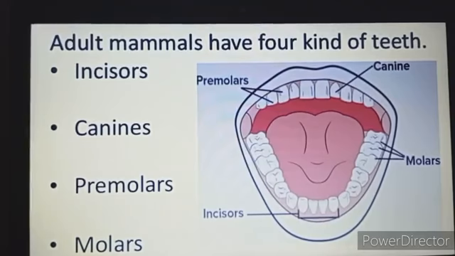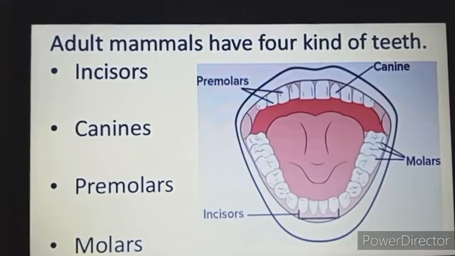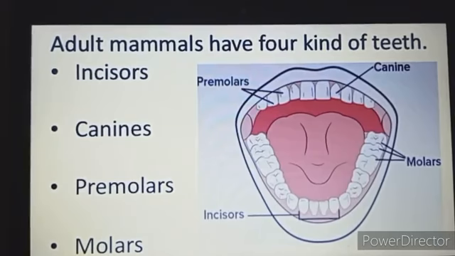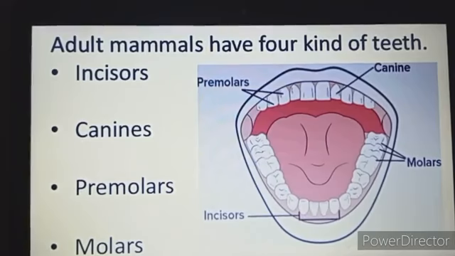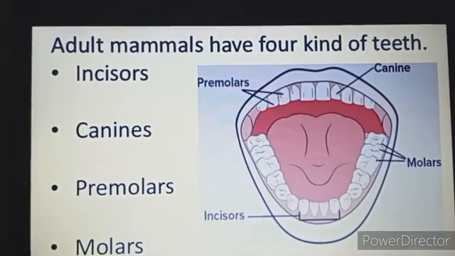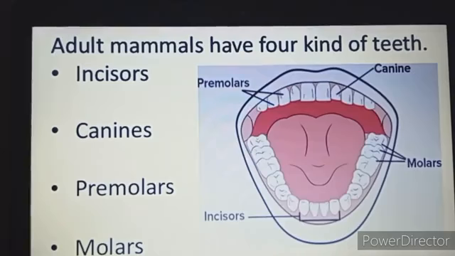is incisors. These are located in the front of the mouth. There are four incisors in the upper jaw and four incisors in the lower jaw. That means there are a total of 8 incisors, 4 in the upper jaw, 4 in the lower jaw, and they are flat, straight, and have sharp edges like a chisel. The function of these incisors is that they are used for cutting and biting the food.